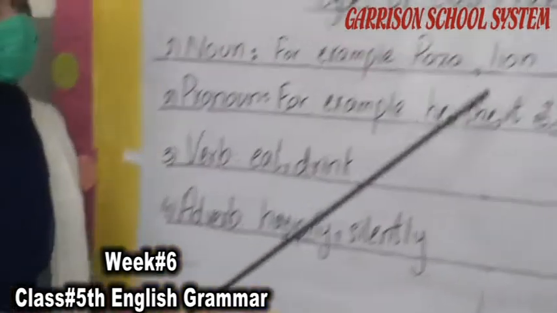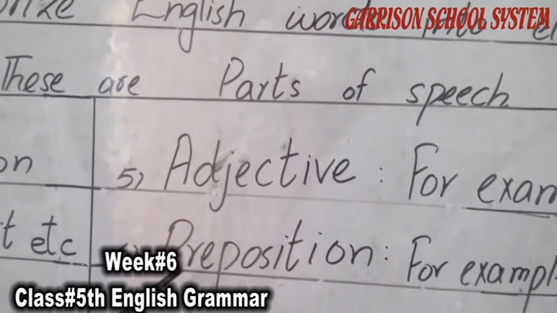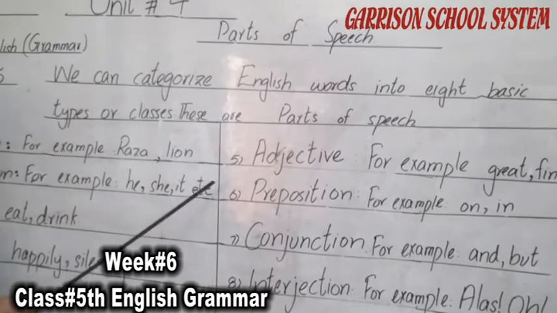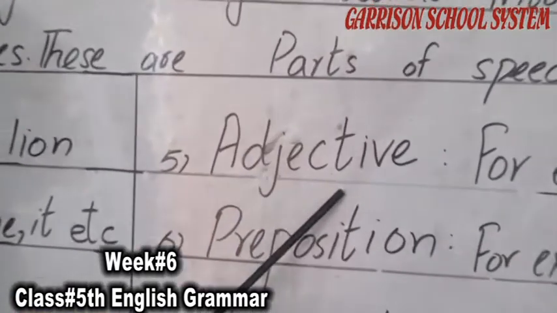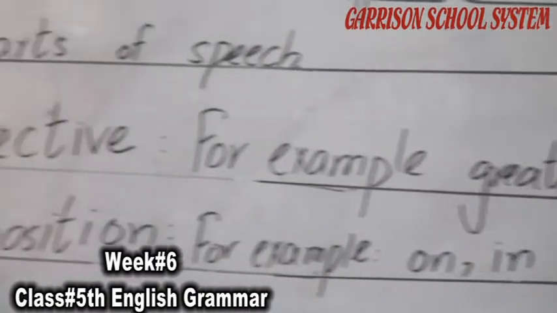Then comes the fifth category or fifth class, adjective. Any word that shows the meaning of the noun is called the adjective. For example, great, fine, etc.